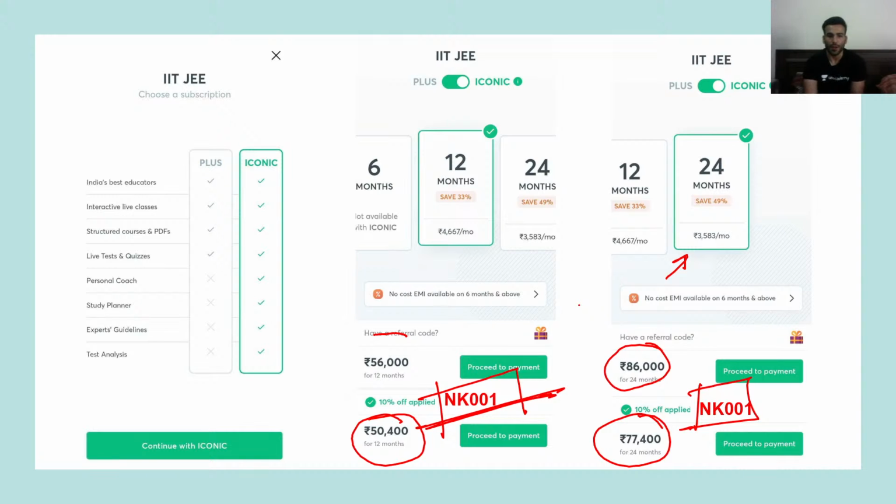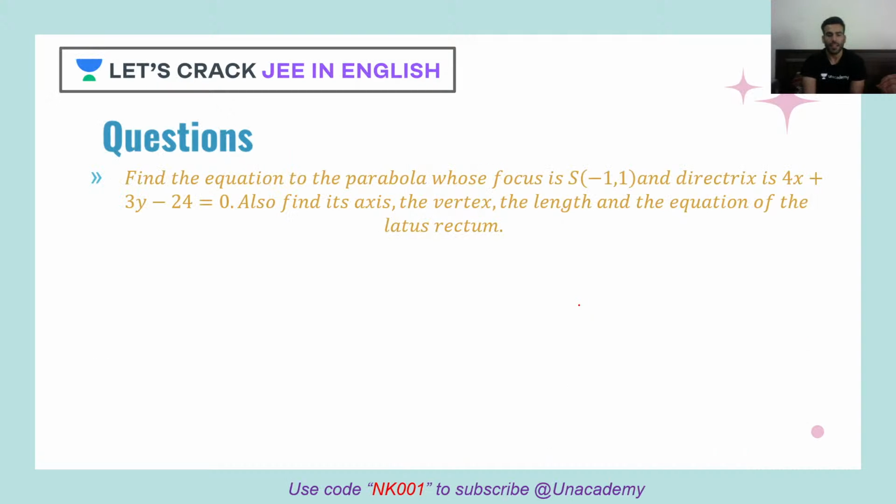That's it. Okay, so we are starting our session with this question. So here we left yesterday, I left on the general equation of parabola. So from here only we will start. The question is, find the equation of the parabola whose focus is (-1, 1) and directrix is 4x + 3y - 24 = 0. You have to find its axis, its vertex, its length and the equation of the latus rectum.